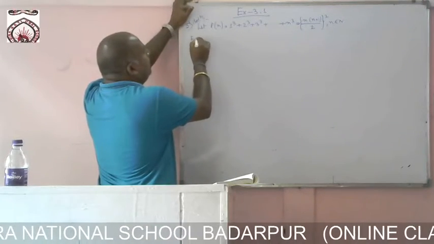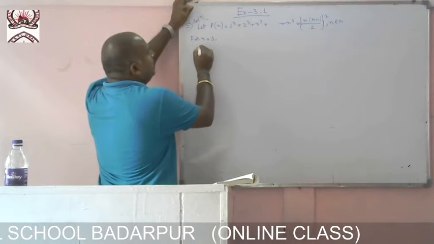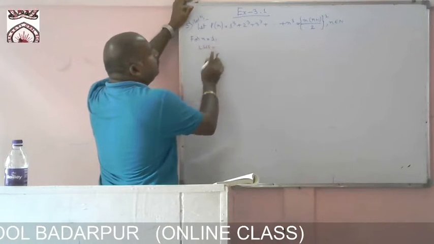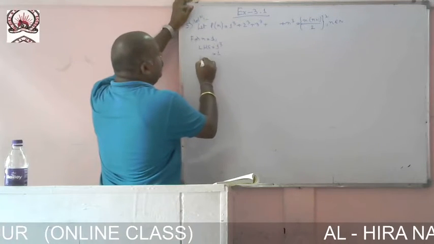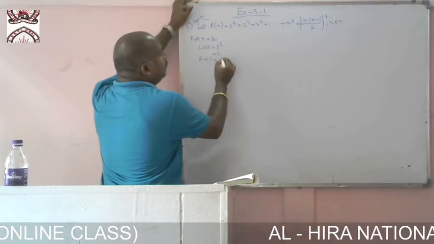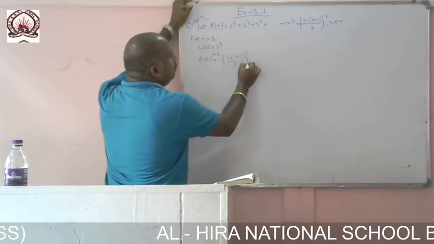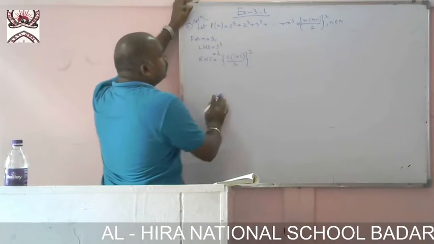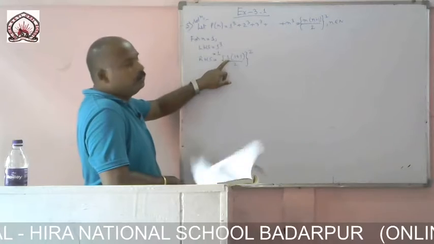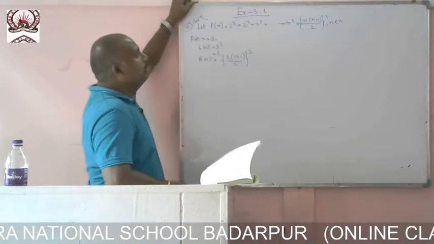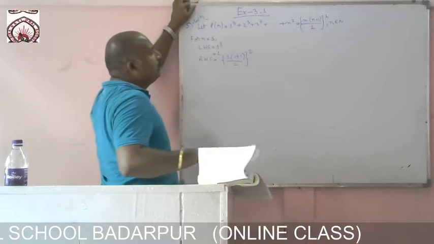Now for n equal to 1, left hand side, what is the value we are getting? 1 cube, that is equal to 1. Right hand side we are getting 1 into 1 plus 1 divided by 2, whole thing square. 1 plus 1 is 2, 2 into 1 is 2, 2 square is 4.